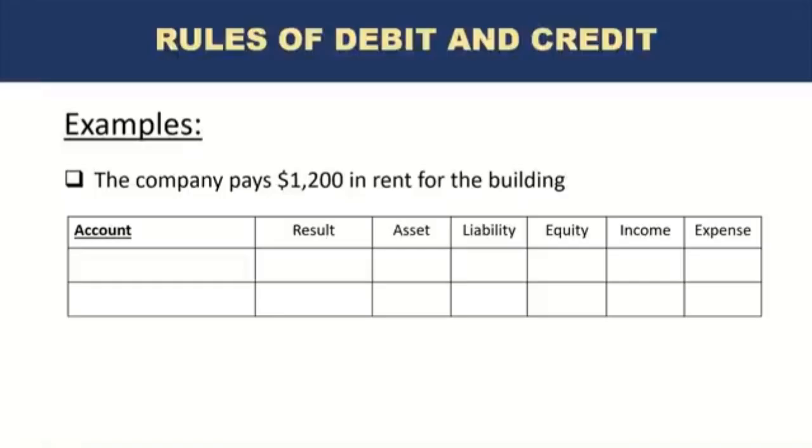But this time this is an expense because this is a transaction which is resulting in a decrease in an asset, which is cash. And we learned from the definition of expenses, our expenses are items that decrease an asset and also negatively impact the equity or profits of the company. Because it's an expense, it's a reduction in the profit. So one side of the entry is rent expense and the other side is cash.